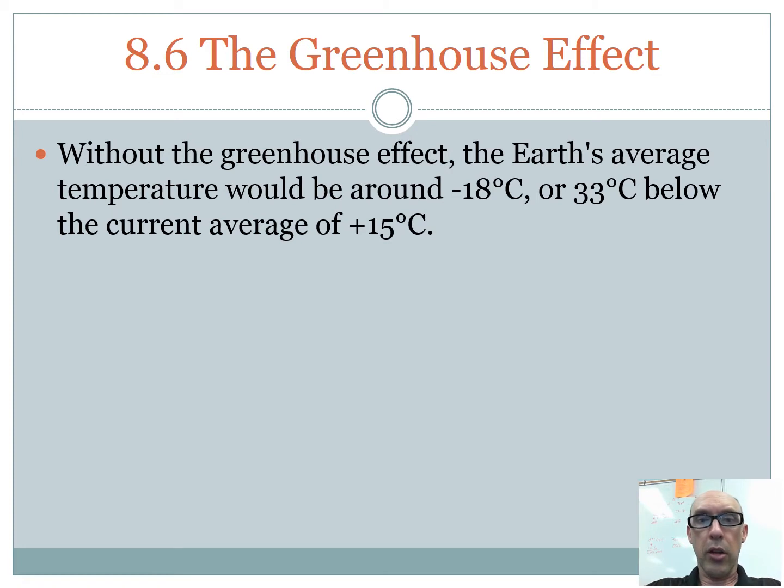Without the greenhouse effect, our average temperature would be around -18 Celsius, but the greenhouse effect warms the Earth's surface by about 33 degrees, which seems like a huge amount, but it brings the average Earth temperature to somewhere around 15 degrees on the plus side, which makes it habitable. At -18 for an average, pretty much everything would die.